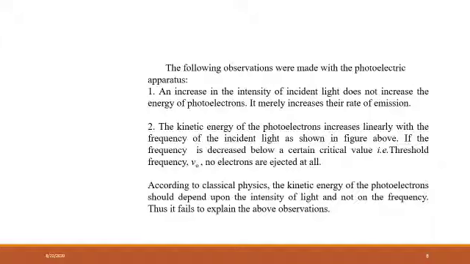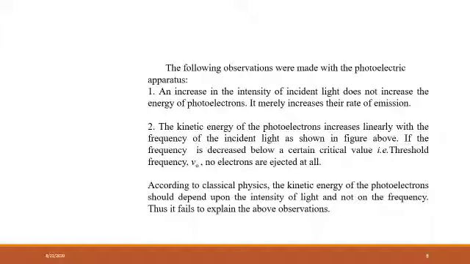This means that if we supply more intense light, the energy of the photoelectrons remains the same, but the effect of increasing the intensity is that it increases their rate of emission.